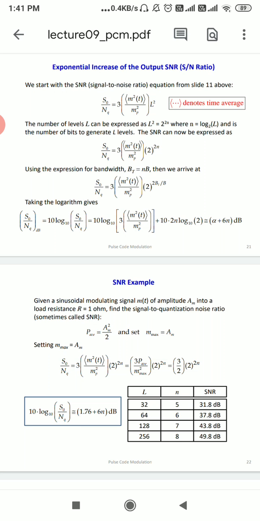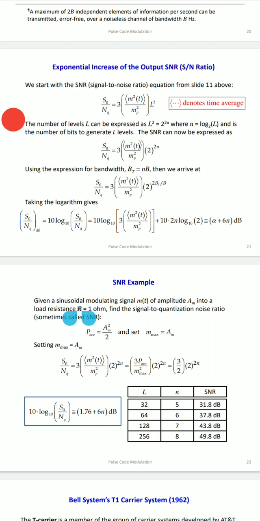If the input signal is sinusoidal, then the signal to noise ratio is 3L square by 2, or in the form of m(t), the original signal, and the power MP,